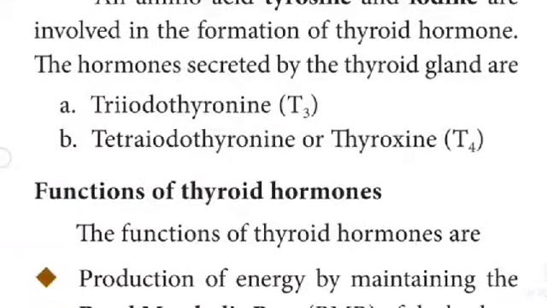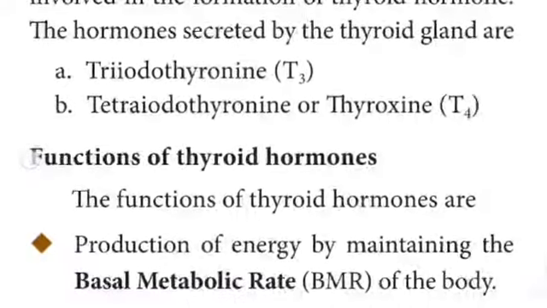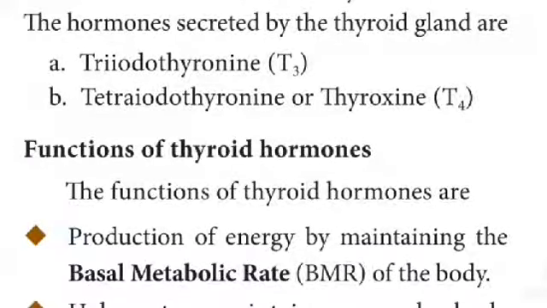The hormones secreted by the thyroid gland are triiodothyronine, T3, and tetraiodothyronine or thyroxine, T4. See the thyroid gland picture.